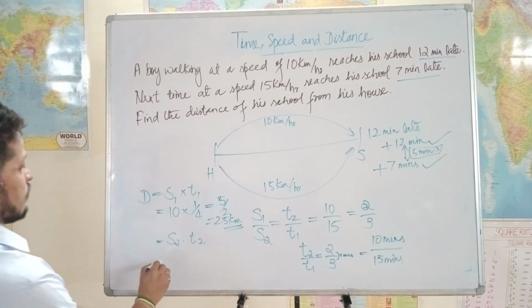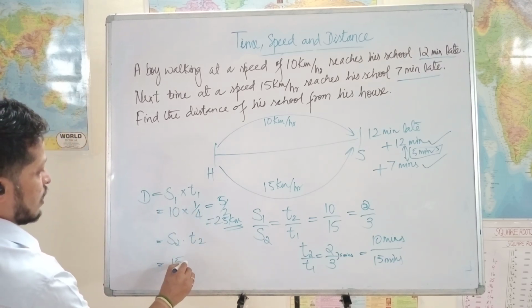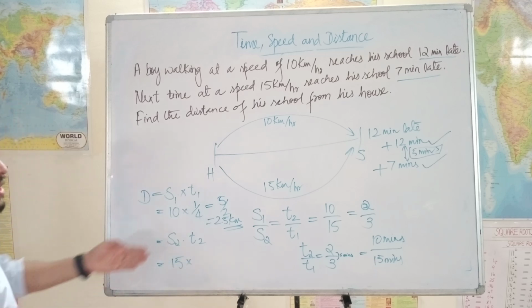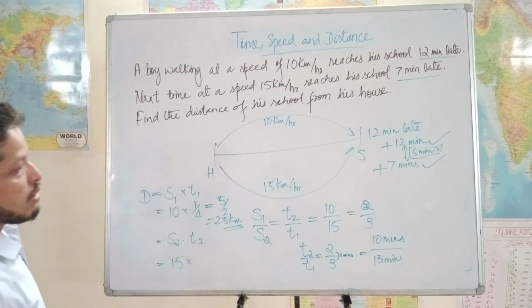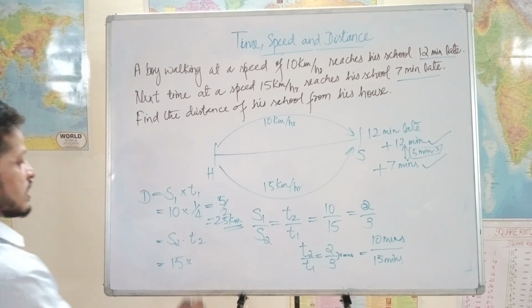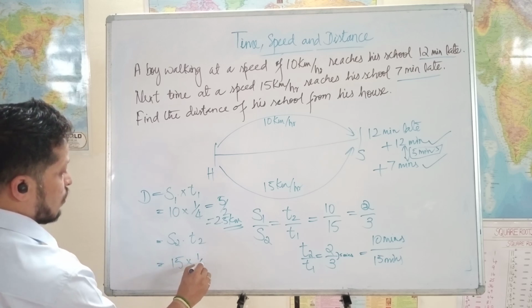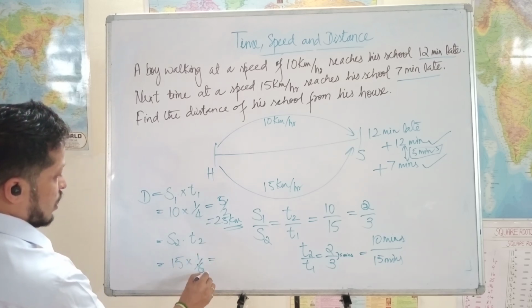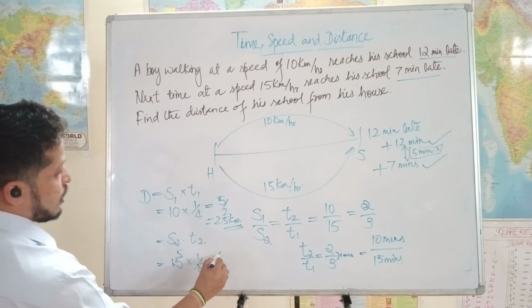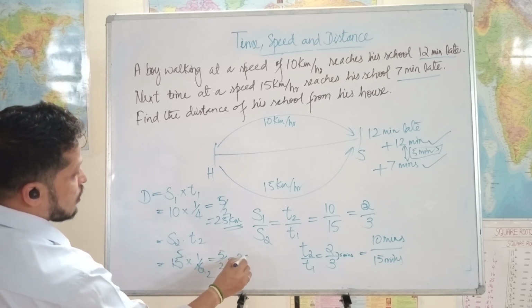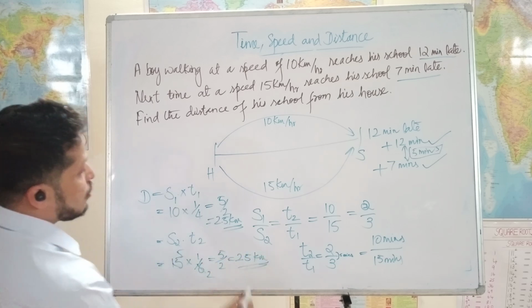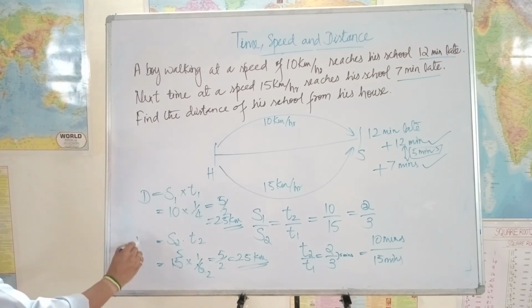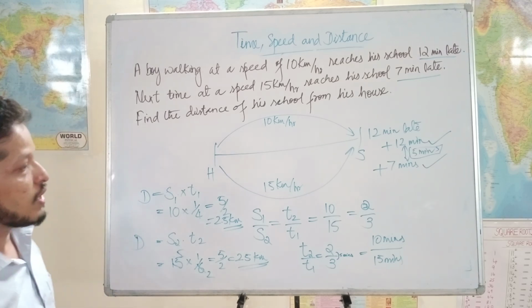Same thing with S2. S2 is 15 kilometers per hour, and the time we have is 10 minutes. 10 minutes we can write as 1/6 of an hour, which means 3 2s are 3, 5s are, so 5/2, again it is 2.5 kilometers. So the answer is not going to change. You can take whichever you want. The answer will be the same. So 2.5 kilometers is the answer.